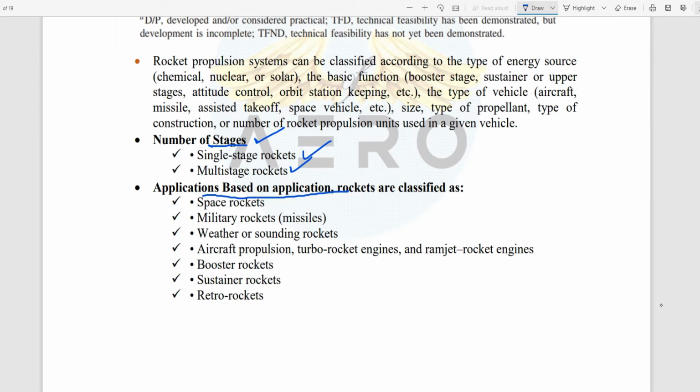It can be of 7 types: space rockets, military rockets, weather or sounding rockets, aircraft propulsion, turbo rocket engines, ram rocket engines, etc., booster rockets, sustainer rockets, and tractor rockets. You must know the basic applications of these rockets.